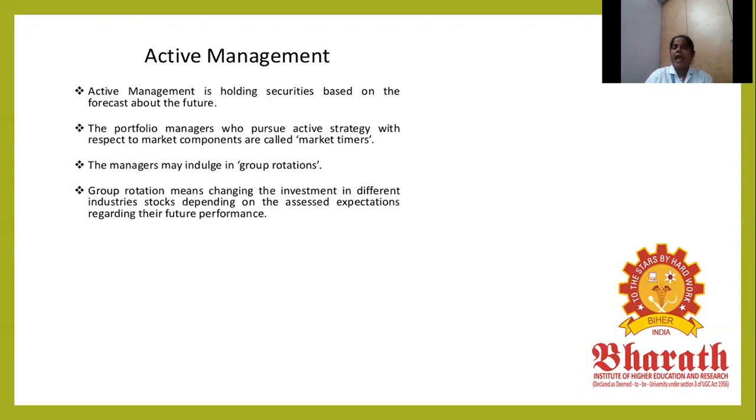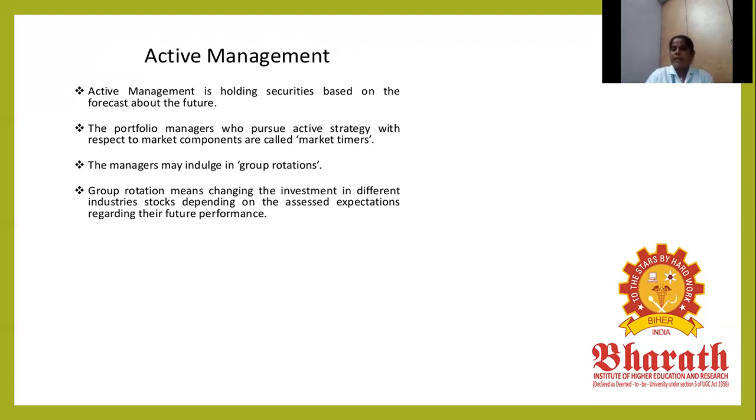Next, active management. Active management means holding securities based on the future. A manager who pursues an active strategy forecasts market components, called market timing. The managers may introduce group rotations, changing the investment among different industries and stocks depending on assessed expectations regarding future performance.